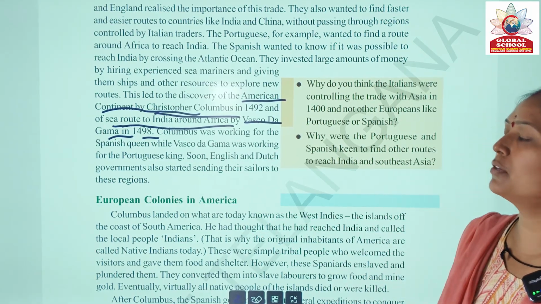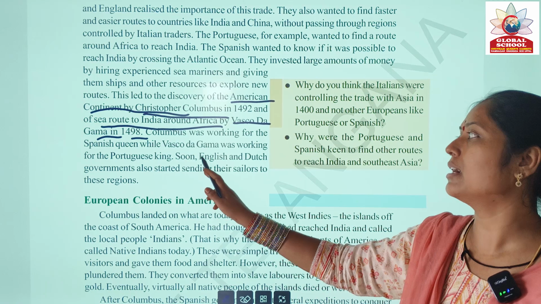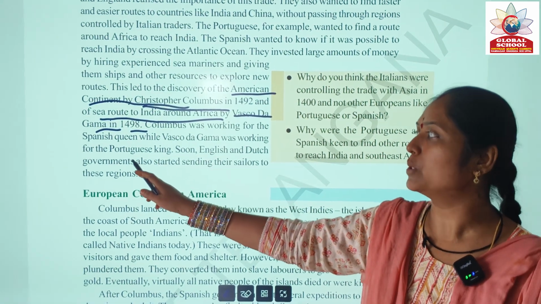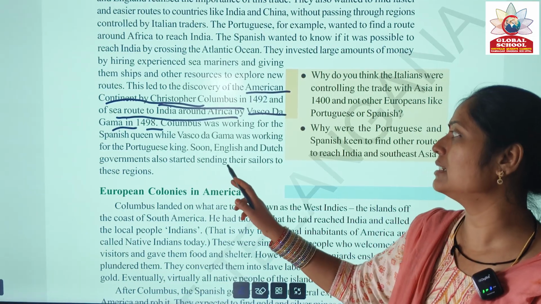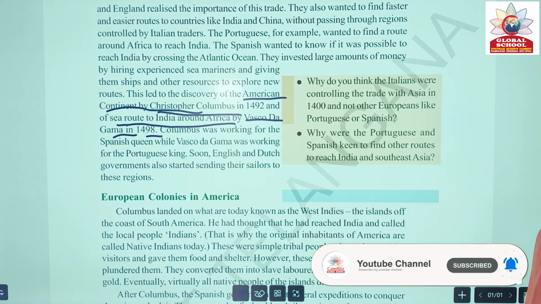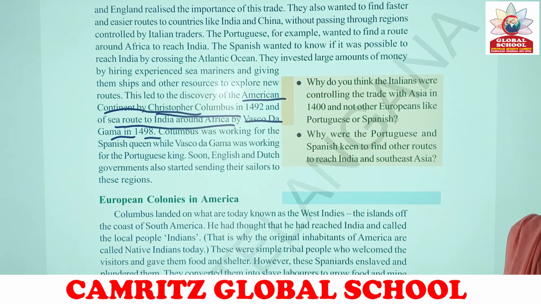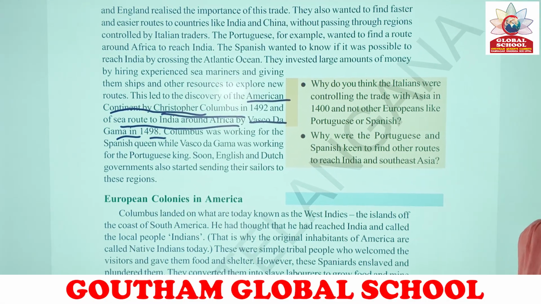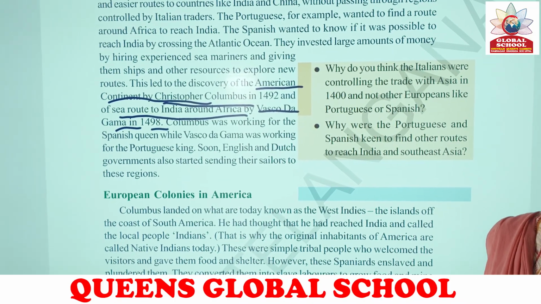For whom was Columbus working? Columbus was working for the Spanish queen, while Vasco da Gama was working for the Portuguese king. Soon, English and Dutch governments also started sending their sailors to these regions. For what purpose? In order to buy exotic goods, to create colonies, since India is rich in resources, and also to exploit the labor of the country. Thank you.